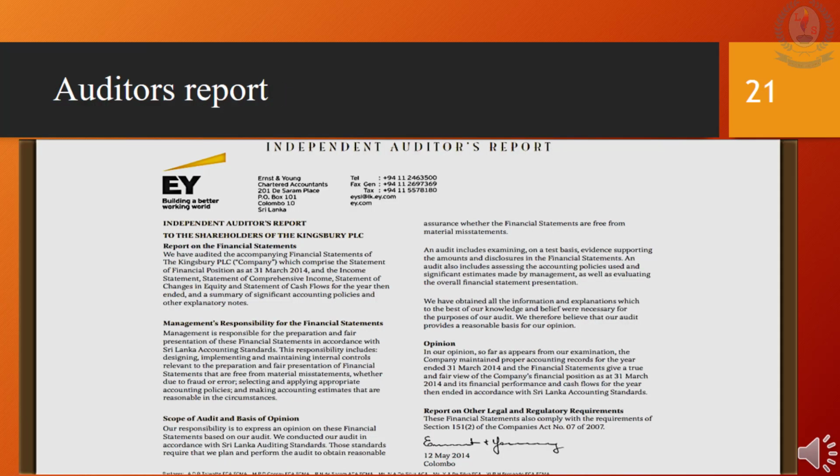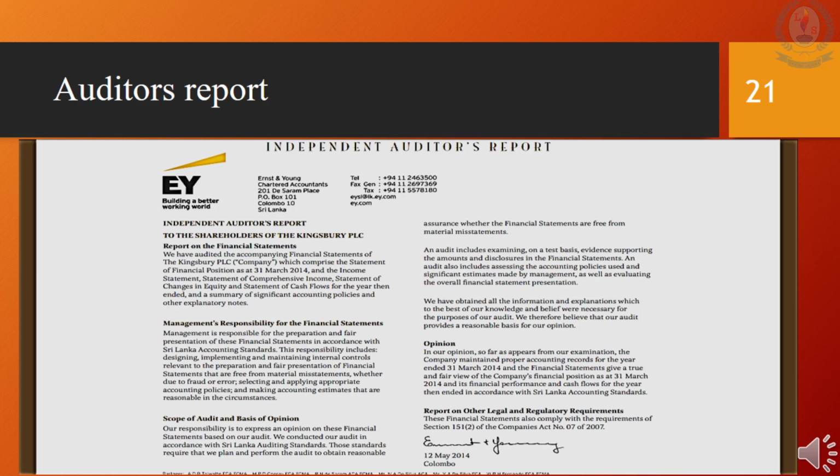Can you see the image here? This is an auditor's report. Read what the topic is: Independent Auditor's Report. Then check for whom they have addressed. It is for the shareholders of the company, not for someone else, because shareholders have appointed the auditors. Then there are three main sections in this report. First, the management's responsibility for the financial statements.